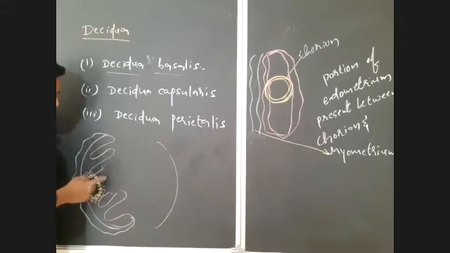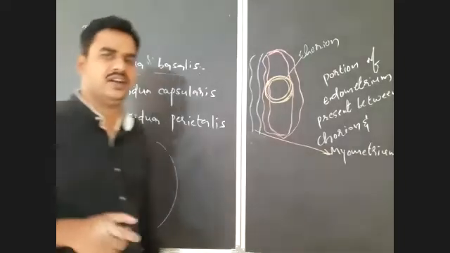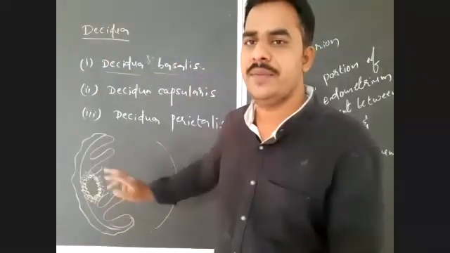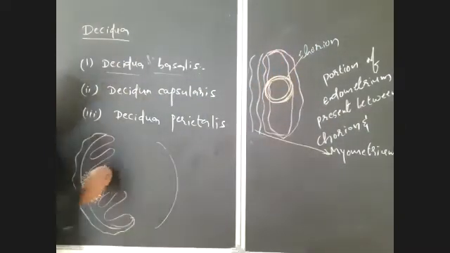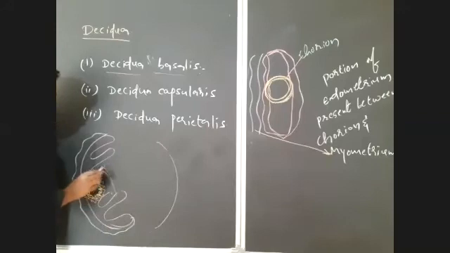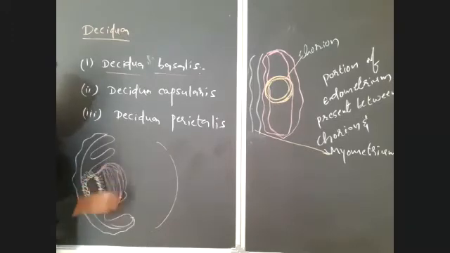Those enzymes break down the endometrial tissue, leading to formation of a pit. After that, the blastocyst enters into the pit. After entry of the blastocyst into the pit formed in the endometrium, there is formation of a capsule-like structure on this, and that leads to burying of